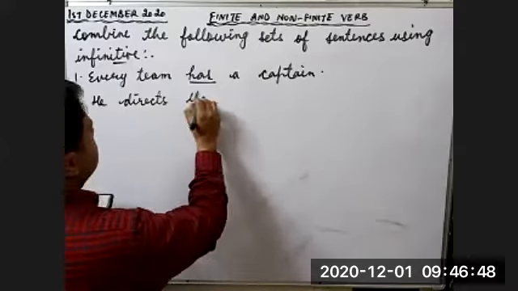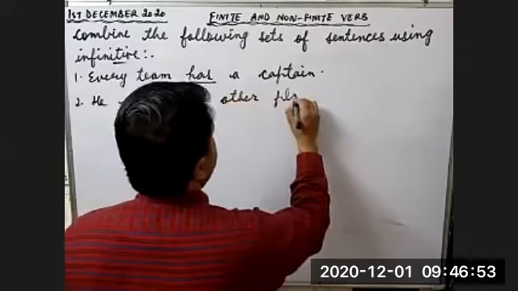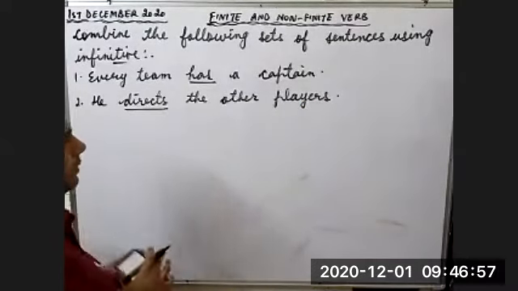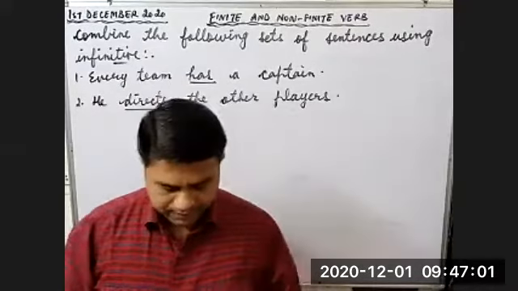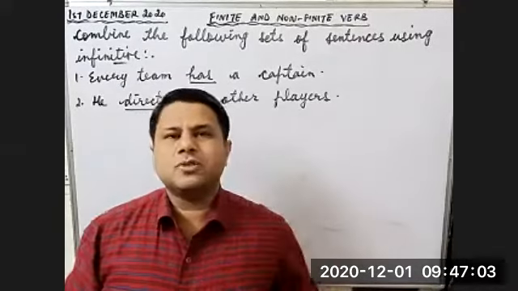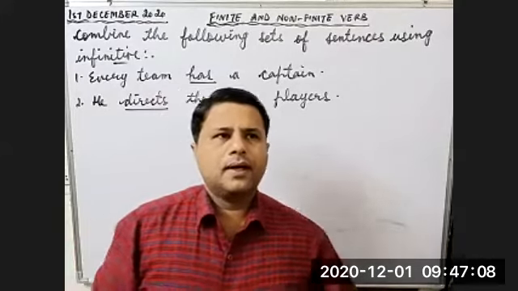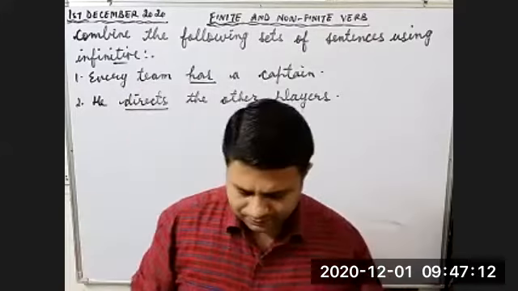He directs the other players. So here directs is the tense element. Can anybody join these two sentences into one? Yes, sir. Yes. Every team has a captain. Happy cat is there. Happy cat.